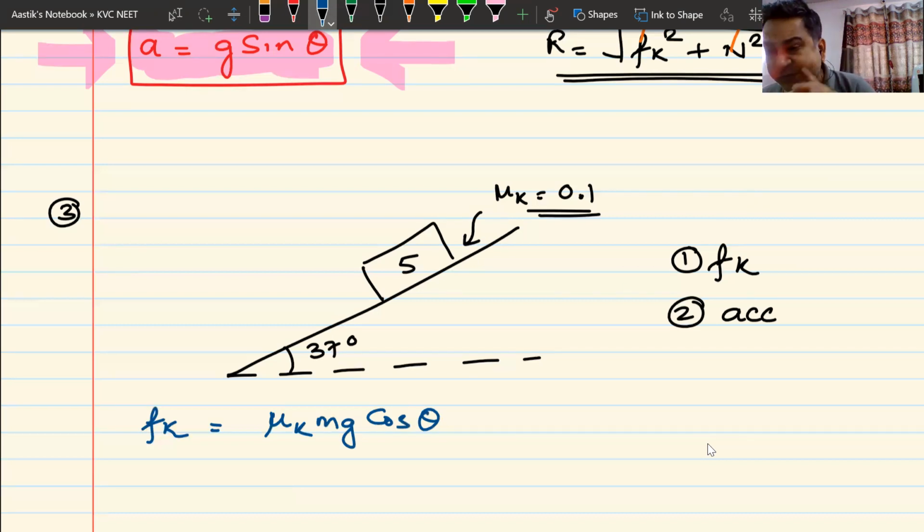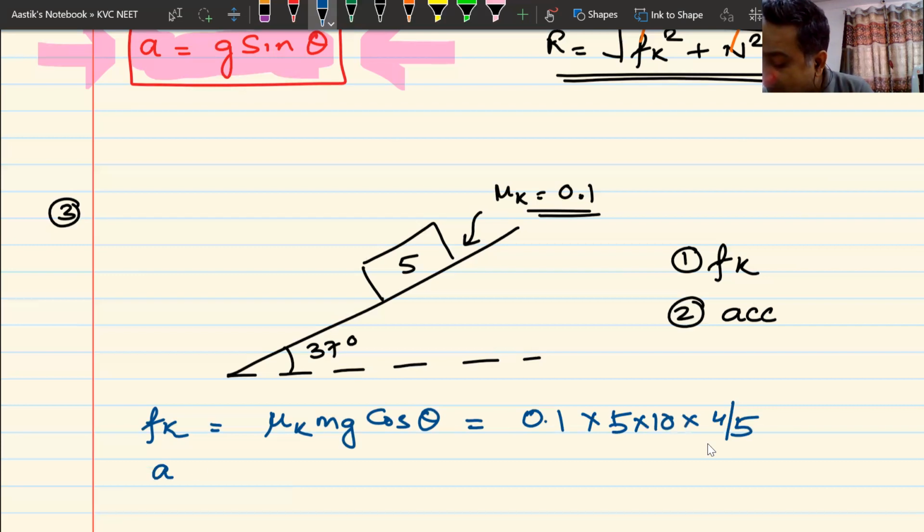Now you must remember this value. If you don't remember it, what will happen? You will be spending time in drawing the free body diagram and then getting the value. That time will be very precious. If you can remember this, even if you don't draw the free body diagram, you know that frictional force is mu k into mg into cos theta. So you just put the values and get your answer. So 0.1 into mass is 5 kg, value of g is 10, multiplied by cos of 37 is 4 by 5. You put the value and you get your answers. It's as simple as that.